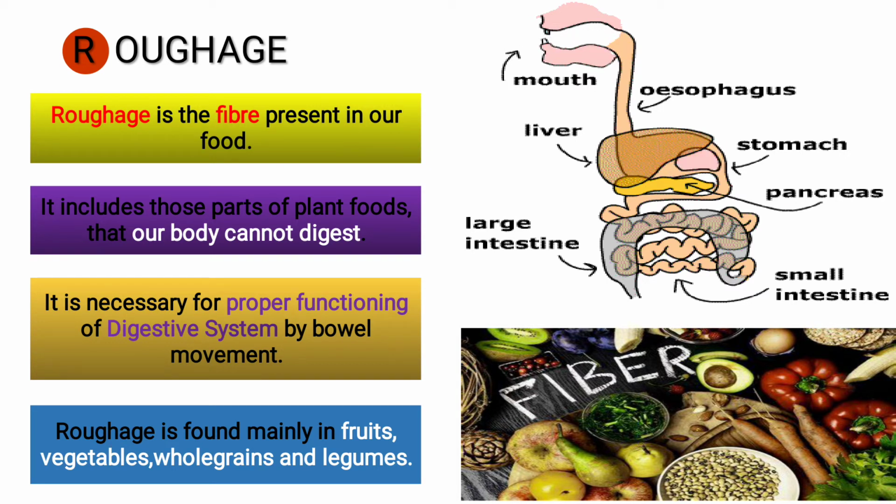Now, what are legumes? Legumes are plants that have seeds in long pods. Pods like peas and beans are legumes. Matar, which is peas, is also a legume. Roughage is also very important because it takes part in digestion. If the digestive system is strong, no constipation will be there and our body functions properly. For that we have to take roughage-rich food.